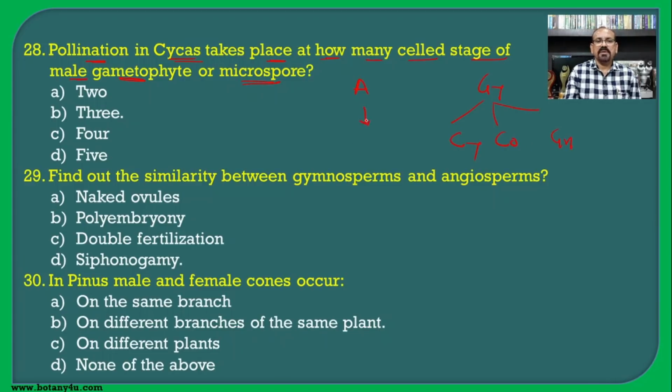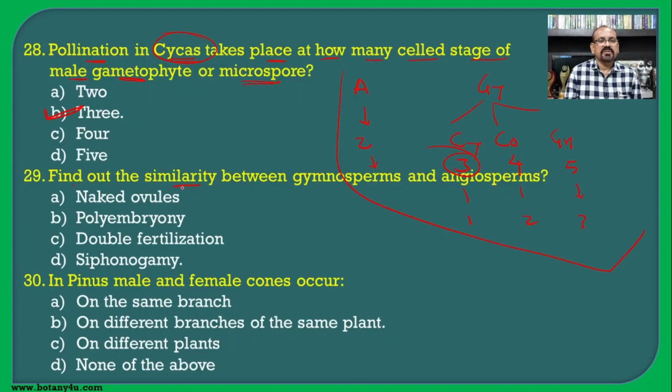In angiosperm, 2-celled stage, Cycadopsida 3-celled stage, Coniferopsida 4-celled stage, and Gnetopsida 5-celled stage. Here no prothallial cell, 1 prothallial cell, 2 prothallial cells, and 3 prothallial cells. If you remember this, then it is easy to answer this question. So in the cycas, the pollination takes place at the 3-celled stage of the microspore or pollen grain.